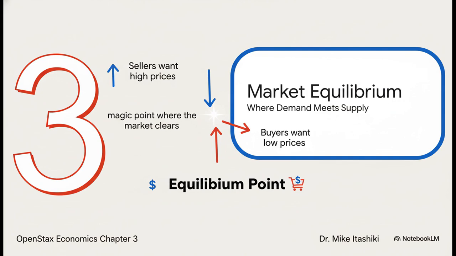All right, so we've got these two opposing forces, right? Buyers, who always want lower prices, and sellers, who always want higher prices. So where do they meet? Let's bring them together and find that magic point where a deal actually gets made.